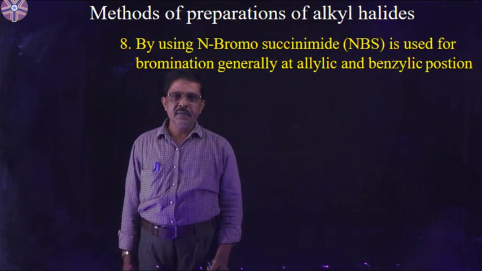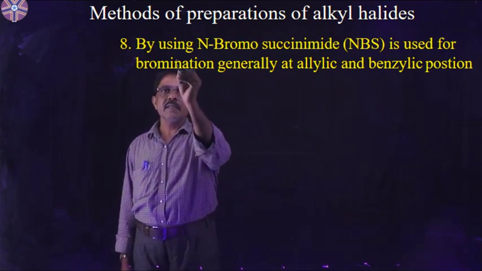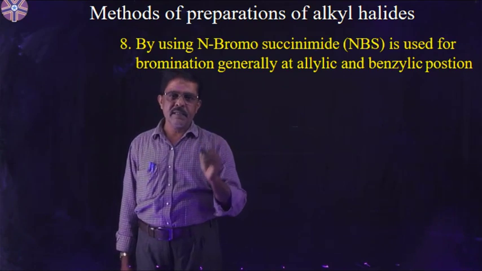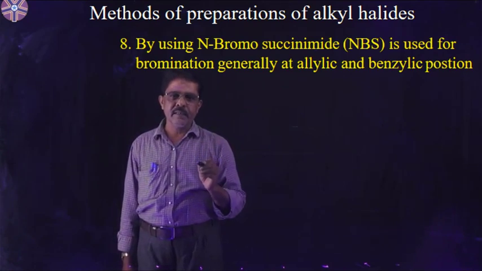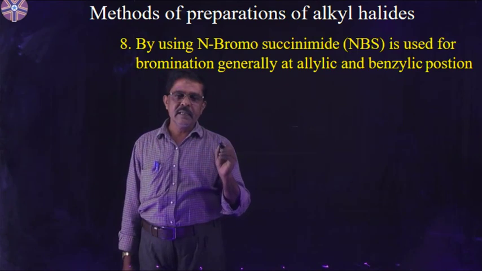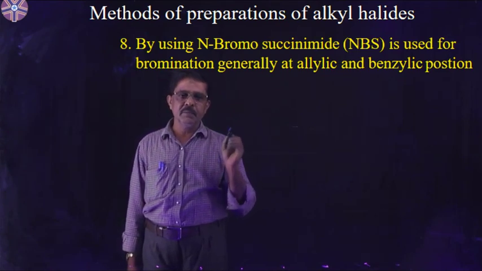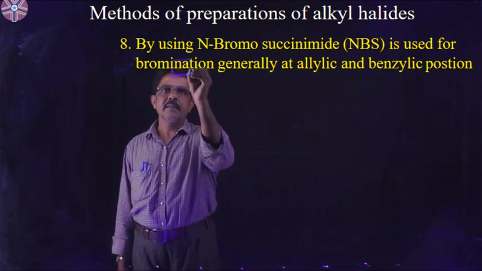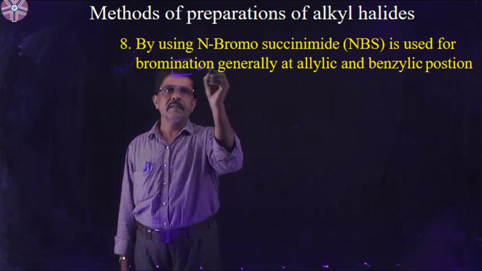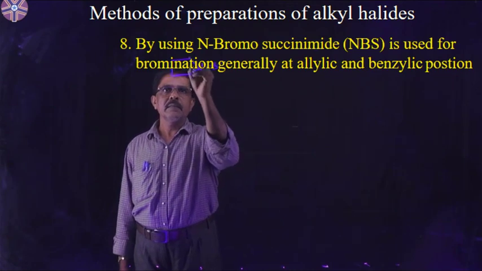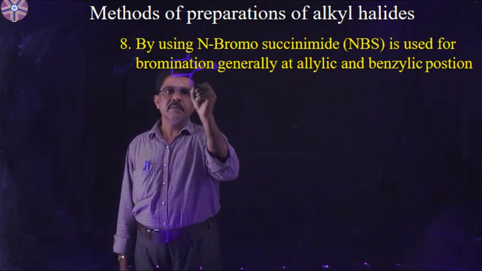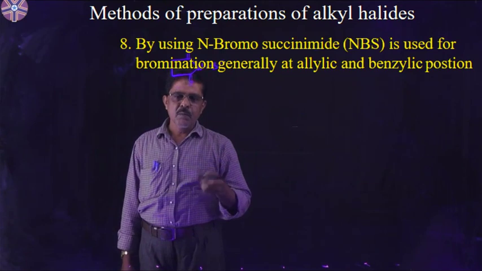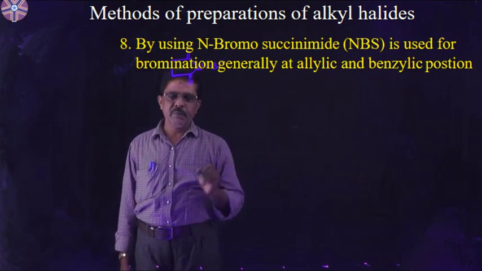Method of preparation of alkyl halides by using N-bromosuccinimide. N-bromosuccinimide is one of the best reagents to prepare these. Generally, bromination occurs at allylic and benzylic positions. So, what is N-bromosuccinimide? This compound is used for the bromination of allylic and benzylic positions.